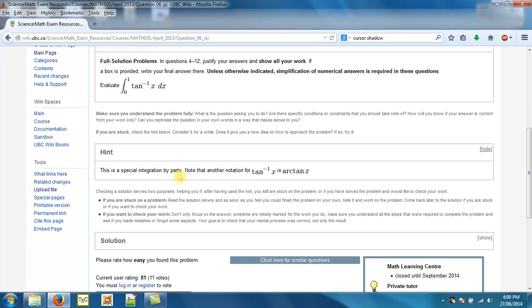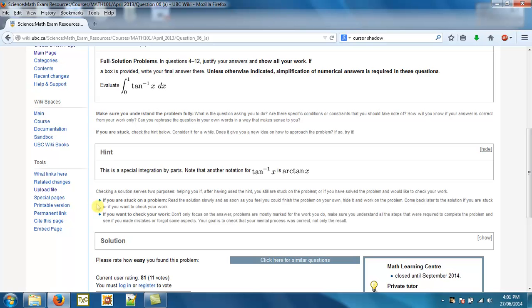So this is a special case of integration by parts. Well, okay, we knew that because we came from the integration by parts page, but somebody going through the exam literally might not have known that. And just another note that tan inverse is also known as arctan. So these hints will help the students to get started, and this is also where we add extra content. Again, the question is available publicly, but everything else is what we added: hint, solution, and all the navigation. That's right, and that's one of the things that makes us a little bit different than just a paper resource, right? We actually can do these show and hide, reveal sorts of things.